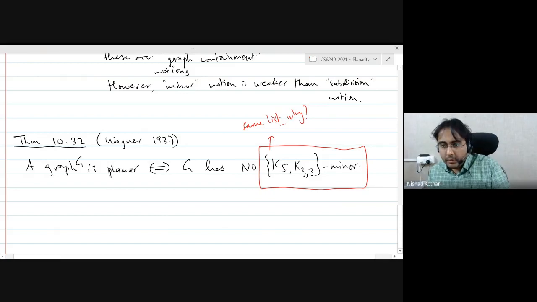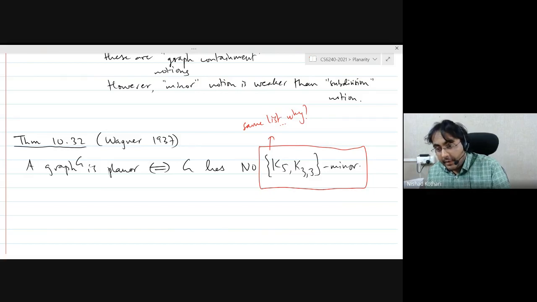You are using a weaker notion. You would expect there to be more things rather than just K5 and K3,3. You could expect there should be K5, K3,3, and some other graph, maybe the Petersen graph, because it's a weaker notion. So you might have to exclude more stuff to get planar graphs. The answer here is it's a coincidence.